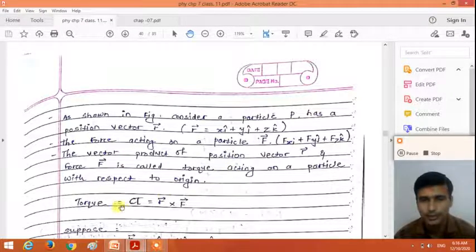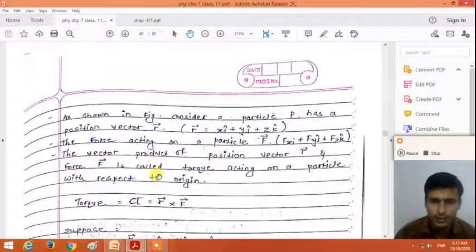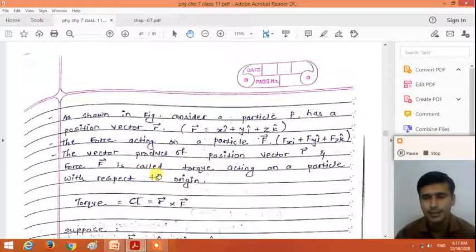So we can write the torque tau is equal to position vector r cross force vector F. Here the torque is a vector quantity and it is in the direction perpendicular to the plane containing the position vector and the force vector, right?